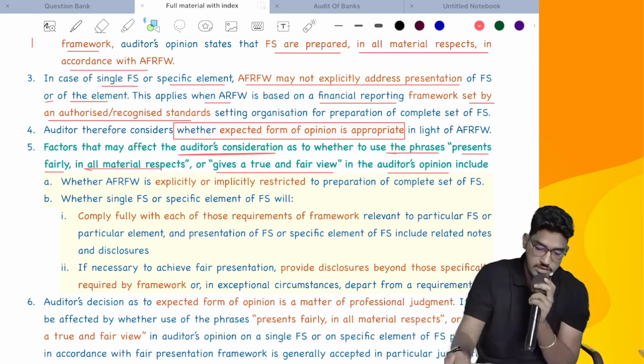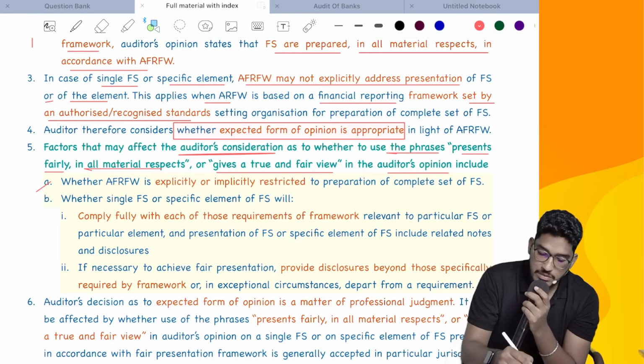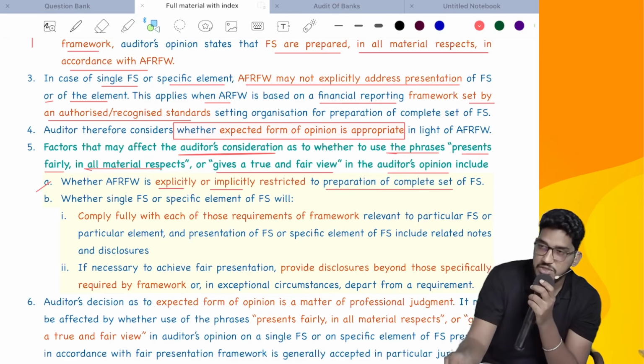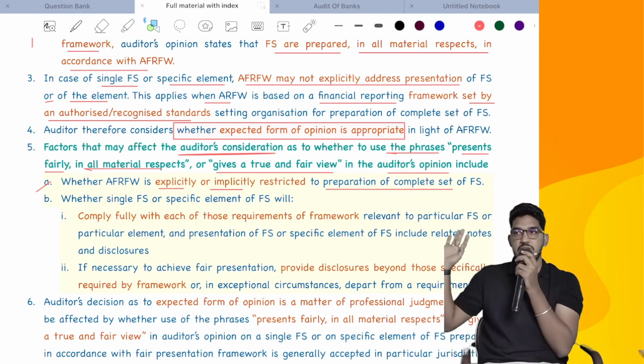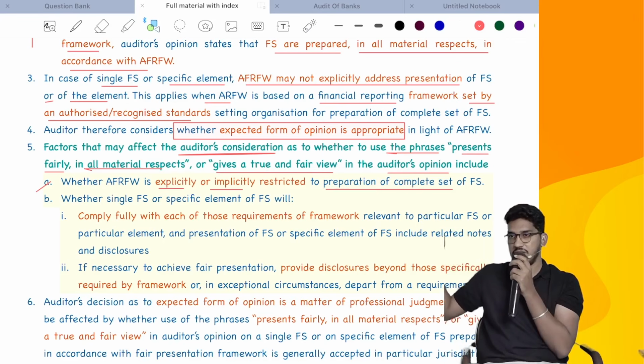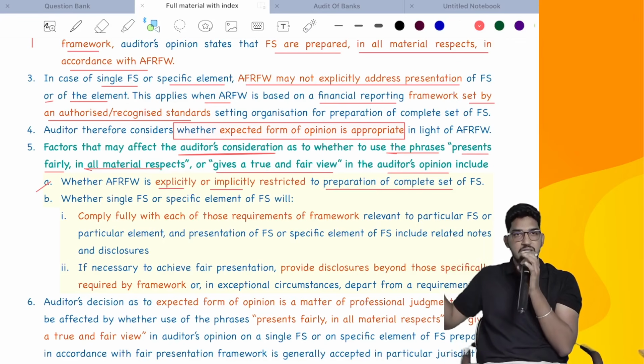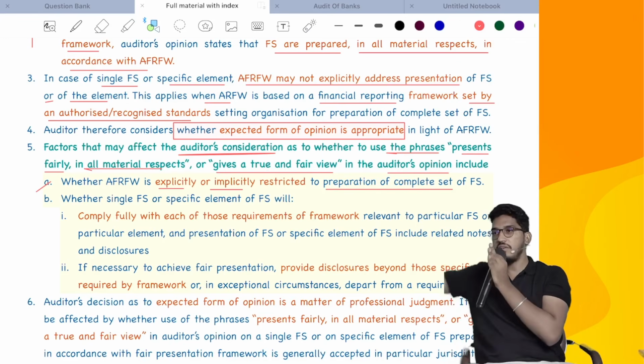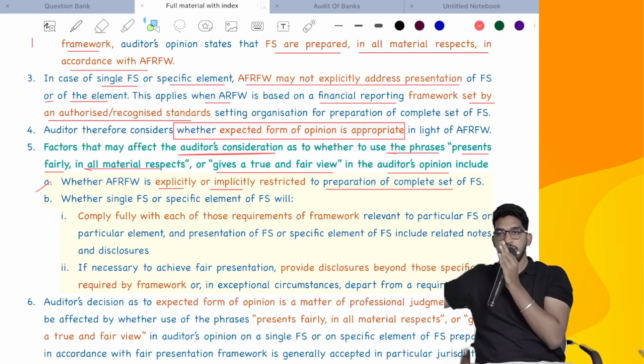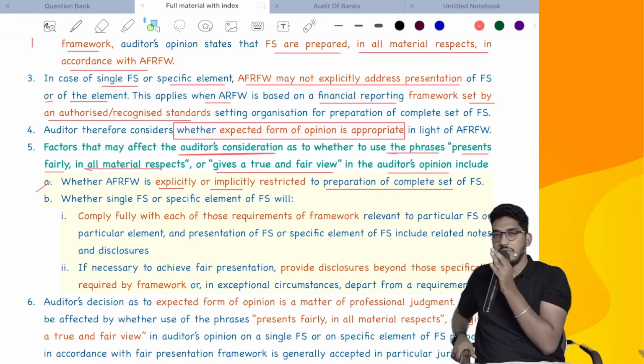So while taking that decision, you have to consider some factors. What factors will you consider? Number one, whether the applicable financial reporting framework is explicitly or implicitly restricted to only the preparation of complete financial statements. For example, Ind AS and Schedule 3 explicitly or implicitly say that this is the framework only for complete financial statements. That means the framework is nowhere saying that it is designed for a single financial statement or specific element. You tell me, in that case, will it be suitable to use true and fair view?